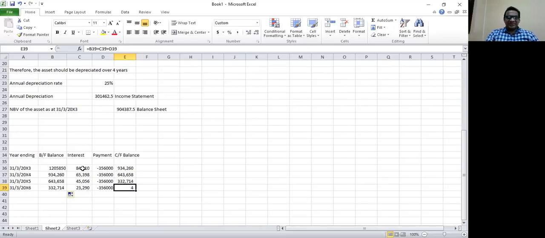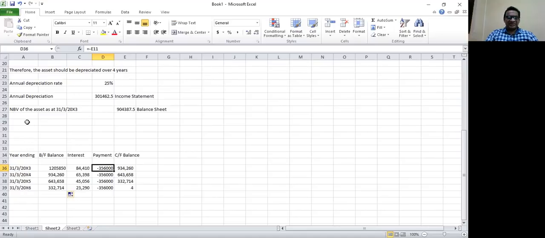So these are the interest values. You can see, like in the previous question, interest values are declining. Starting with 84,410, it gradually reduces to 23,290 by the final year. Annual lease payment is the same. Interest payments are gradually declining, and there is no lease liability at the end of the 4 years, or as at 31st of March 20x6.